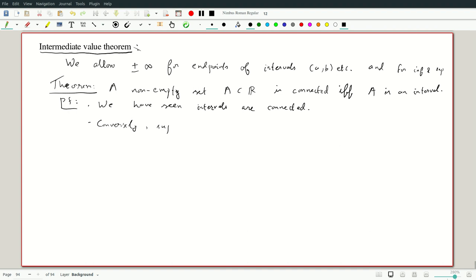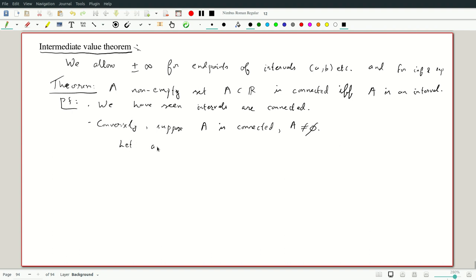Conversely, suppose A is connected. The main task is to find little a and little b. And A is non-empty. If it's empty, well, it's an empty interval if you wish, but suppose it's connected and non-empty.